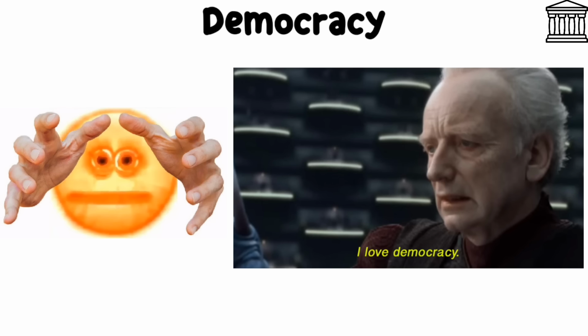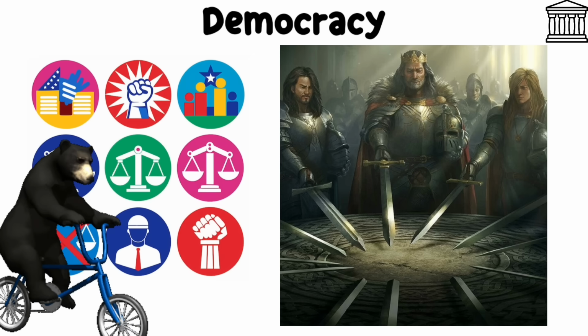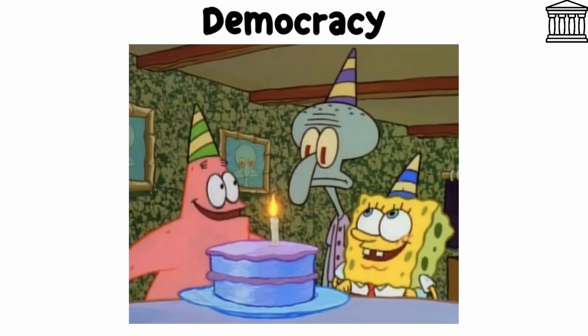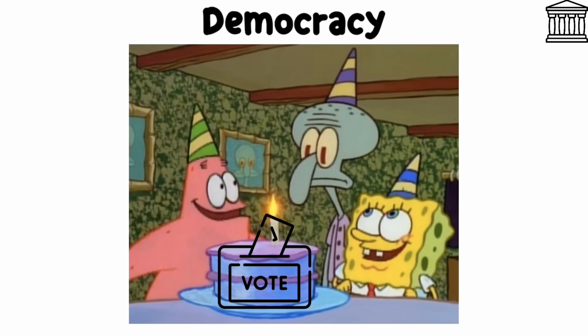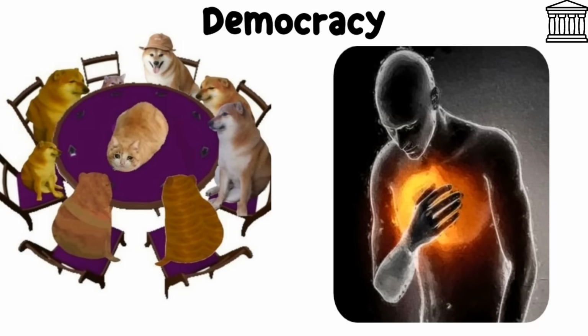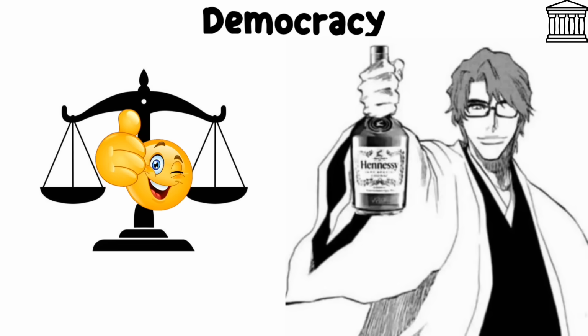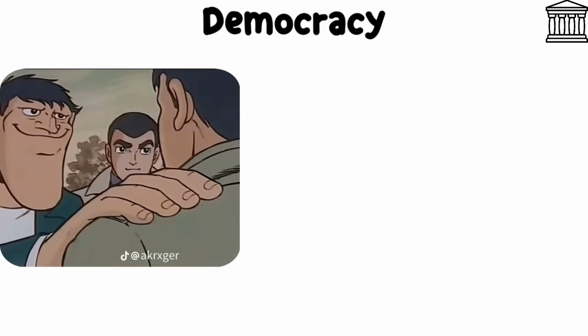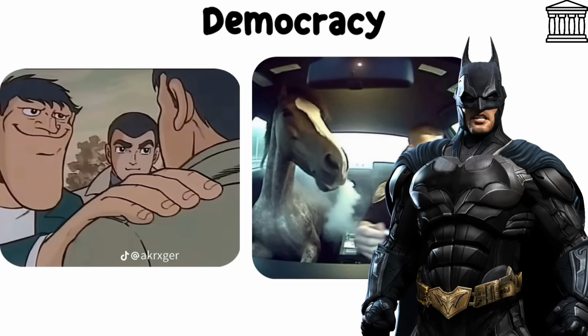Democracy. Democracy doesn't have just one official symbol, but several images are often linked to it. One of the most common is the ballot box, symbolizing elections, the heart of democracy. Another well-known symbol is the scales of justice, representing fairness, equal rights, and the rule of law.